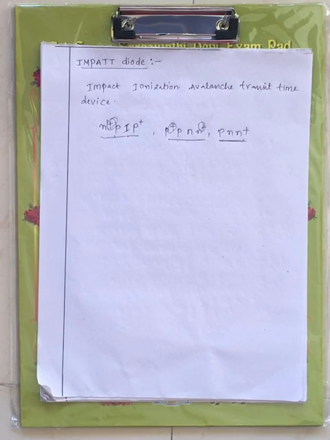The impact diode is used at higher frequencies, nothing but your microwave frequencies. Hence these are high power PN junction semiconductor diodes, since they are used at microwave frequencies. And the abbreviation of impact is impact ionization avalanche transit time device.